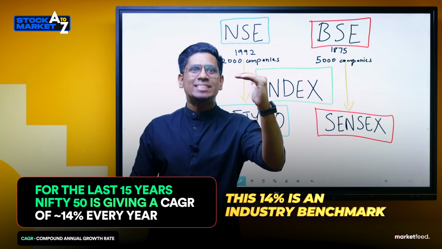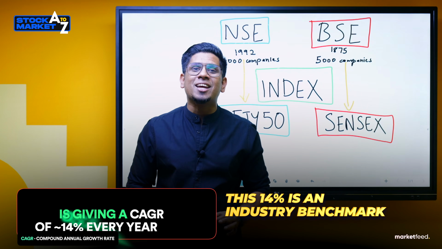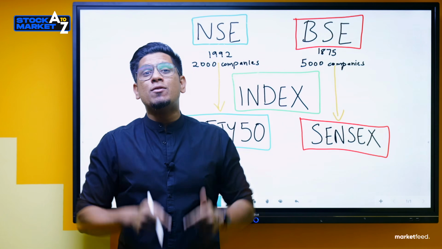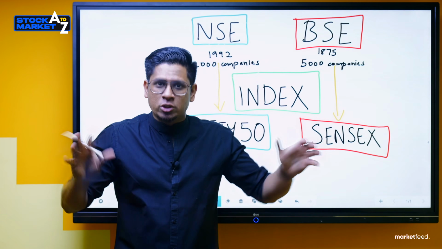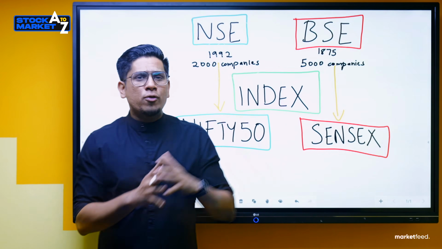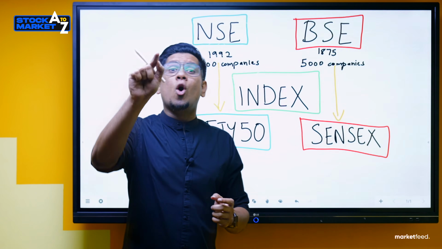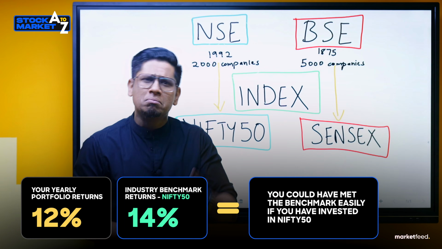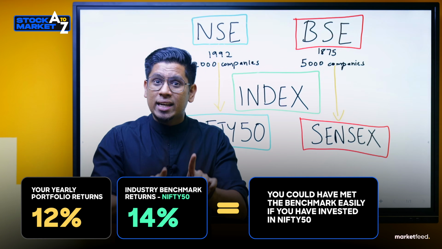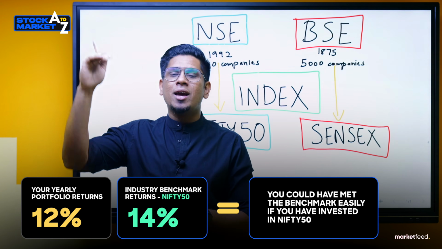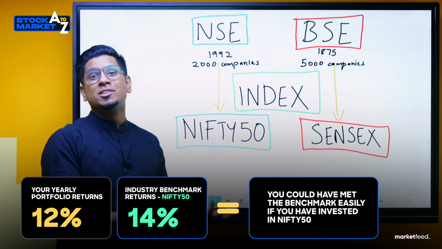This is taken as a benchmark in the industry. Now, if you have been investing into a portfolio of stocks or a portfolio of mutual funds for the last 10 or 15 years, but your investment portfolio has only given say 12%, then it's said that you have not hit the benchmark, because Nifty 50 itself gave 14% returns.